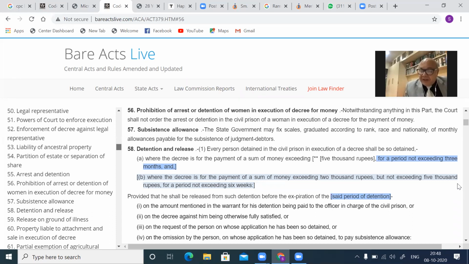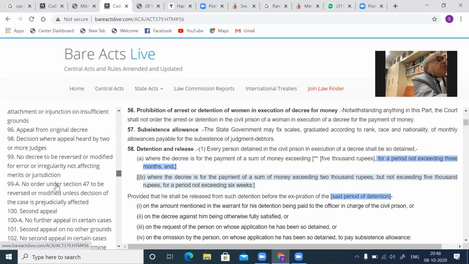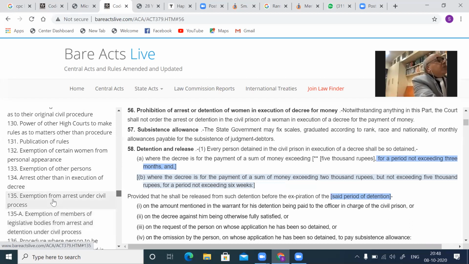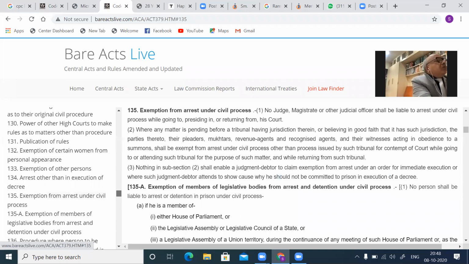Then secondly, judicial officers, while going to preside in or returning from the court, cannot be arrested. Section 135, subclause 1. Section 135, you have seen that?